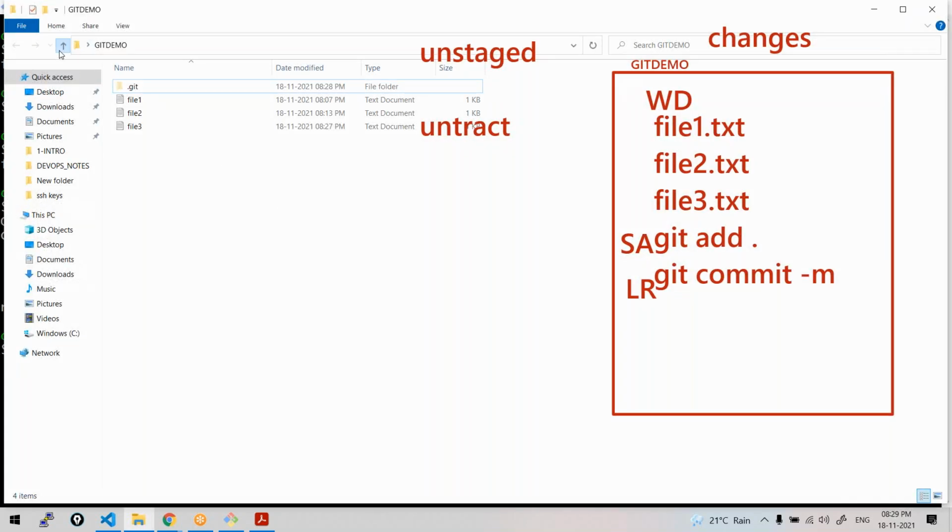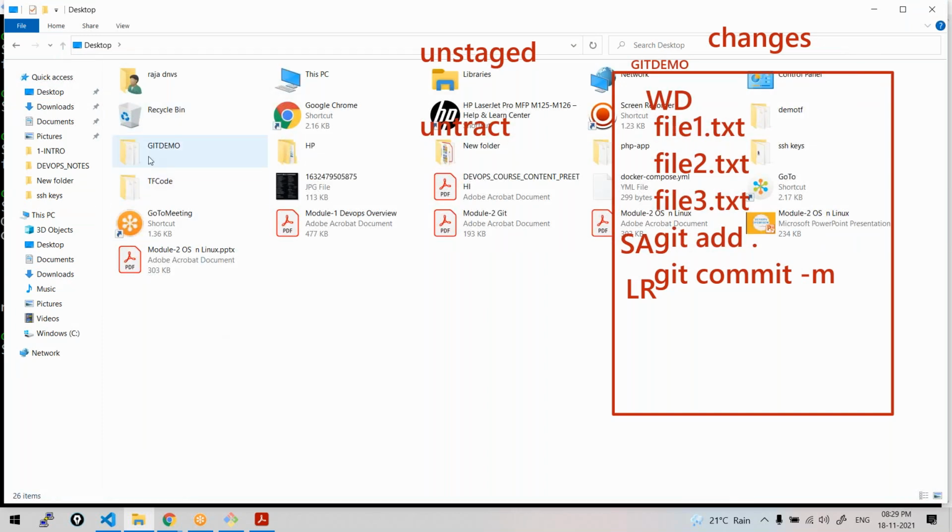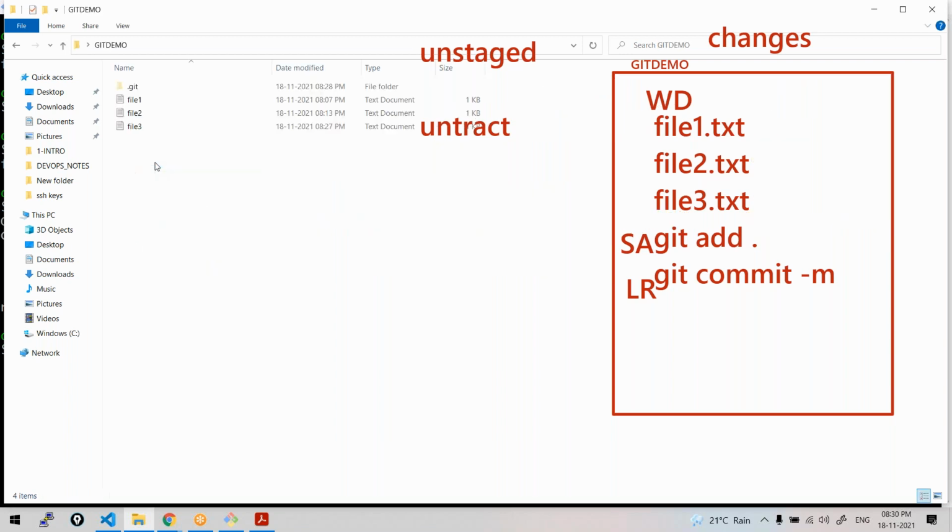Madam, can you open that file 3 page? Please listen here. This is the desktop. Git demo is the only folder, which is my local repository, where all the files are being version controlled by Git. This is the only one directory we have. This is called a working directory. The same one is called a local repository also. When you open it, files are available there.